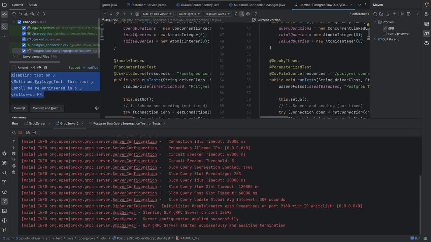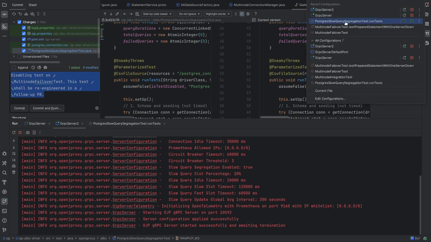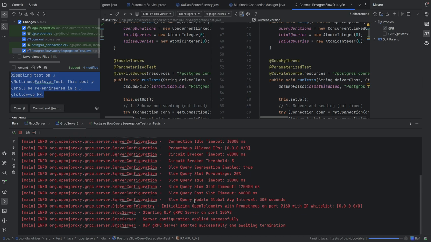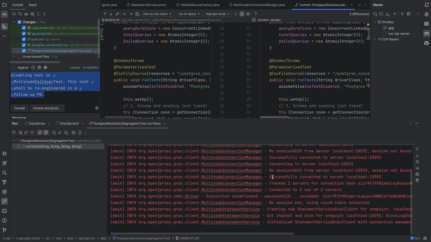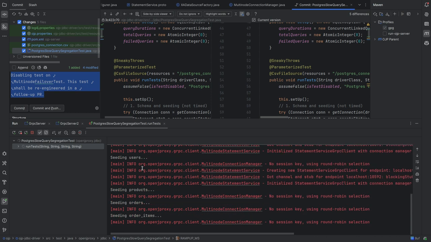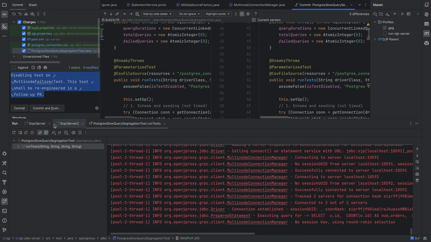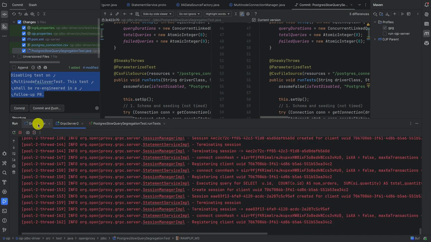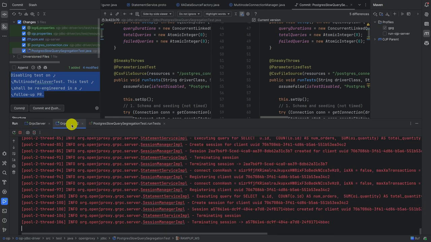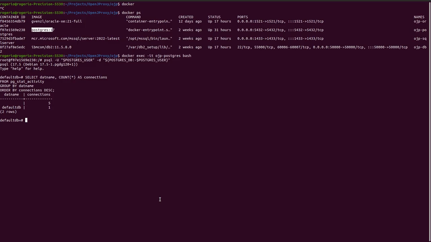Also, it started correctly, no issues in the logs. Now we're gonna start our slow query segregation test, okay? So that's now starting. Let's check the logs here. Let's just wait for the seeding first, because the seeding is not really part of the test, and now the test is running, right? So let's just check that both servers are receiving requests, which is the case here.